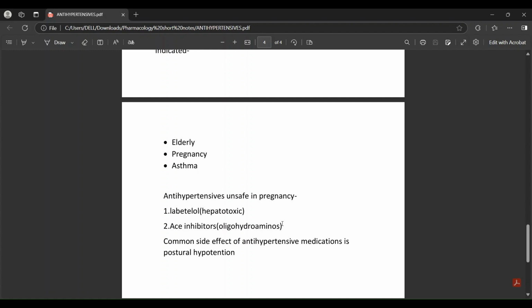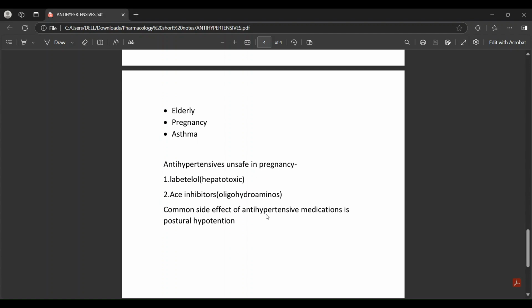So there will be teratogenic effects for the fetus. That's why we cannot recommend ACE inhibitors in pregnancy, because of the teratogenic effect on the fetus due to oligohydramnios. So if someone asks why ACE inhibitors are contraindicated or unsafe in pregnancy, you just have to say oligohydramnios. If he asks what oligohydramnios is, it is because ACE inhibitors cause less fluid in the amniotic sac and that causes a teratogenic effect on the fetus.